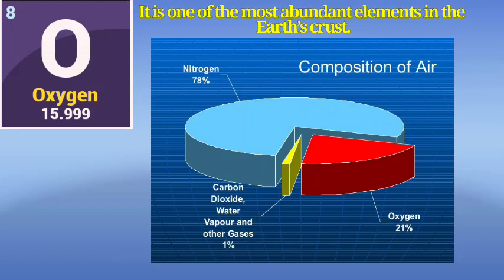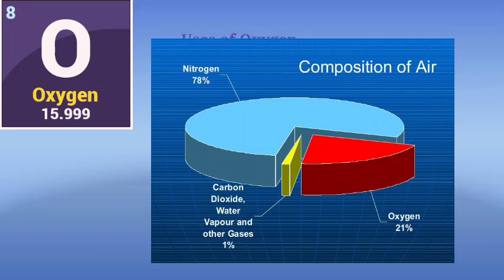First, oxygen. You can see that its atomic number is 8 and atomic mass is 16, and it is present in the atmosphere at 21%. You can see it very clearly in the pie chart. It is one of the most abundant elements in the earth's crust.